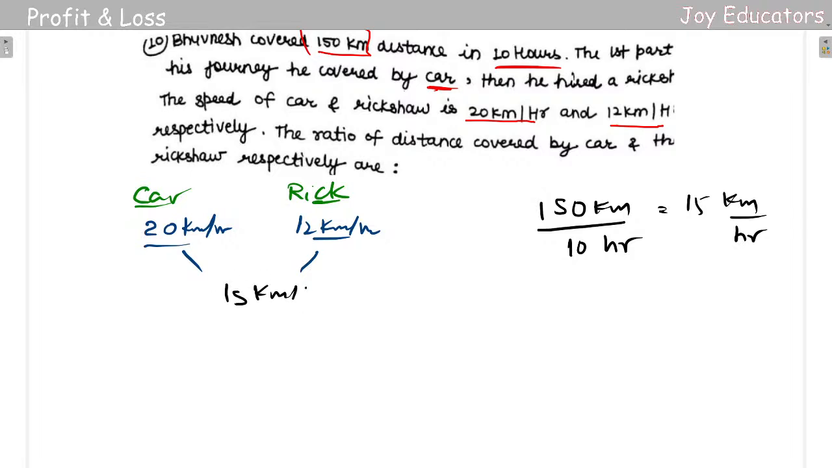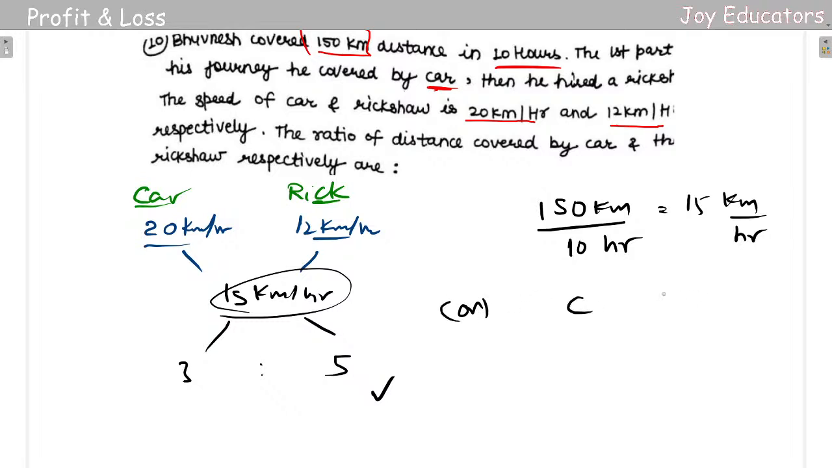So 15 kilometers per hour, I'll be writing over here. And once I get it, I'll be just removing: 12 minus 15 will be 3, and 15 minus 20 will be 5. So I got 3 is to 5 as the ratio. Okay, or else you can also do it in this way.